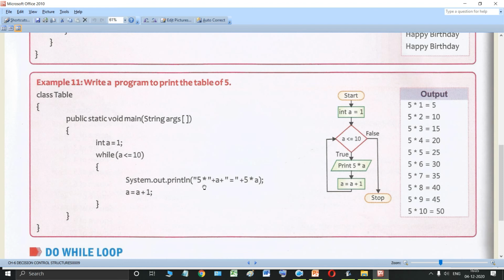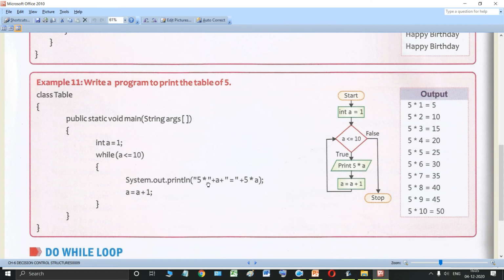So see, 5, then this asterisk will not be treated as a multiplication symbol. Why? Because it is written inside the double quotes. Whatever is written inside the double quotes in Java, inside this system.out.println statement, that will be printed as it is. Now what is this plus?